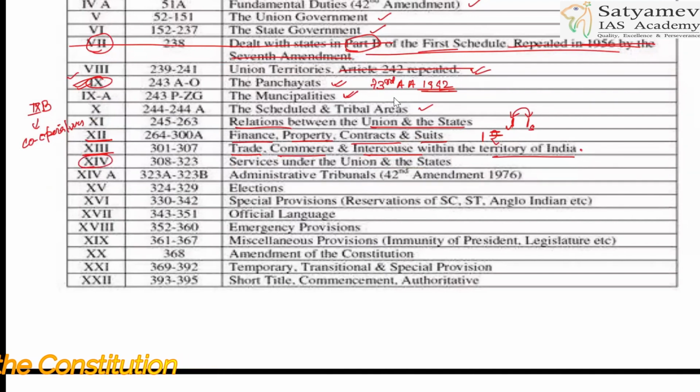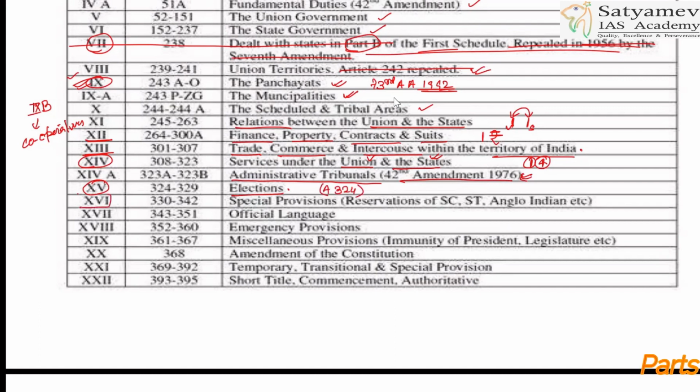Part 14. What is Part 14? Part 14 will be services under, this is 1-4. Look at this. Services under the Union and the states. All right. So this is Part 14. Part 14A. Look at this Part 14A. Part 14A will be what? This is administrative tribunals coming through the 42nd Amendment Act 1976. Part 15. What will be Part 15? Part 15 will be with respect to elections coming through Article 324. So this is Part 15.